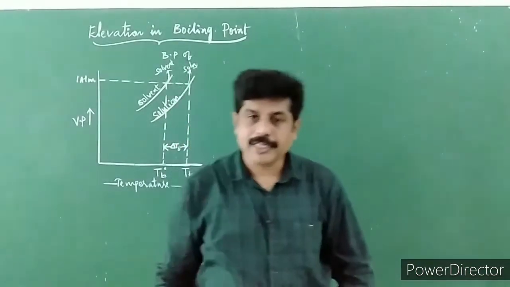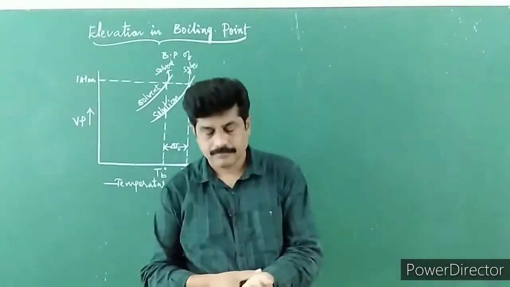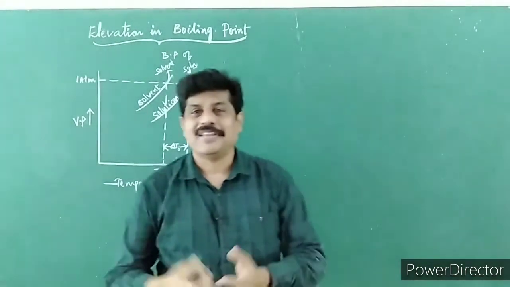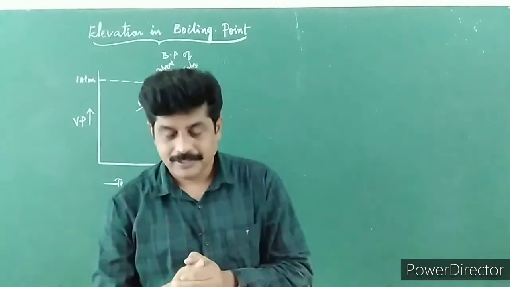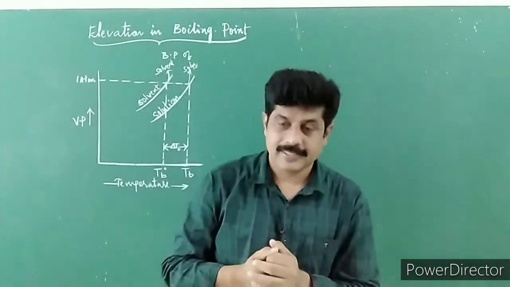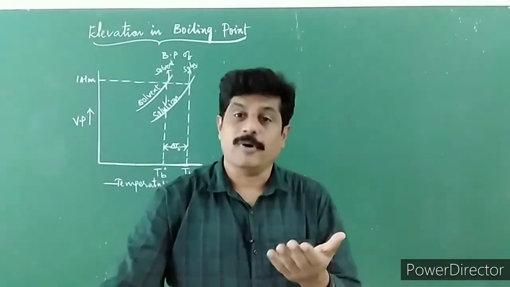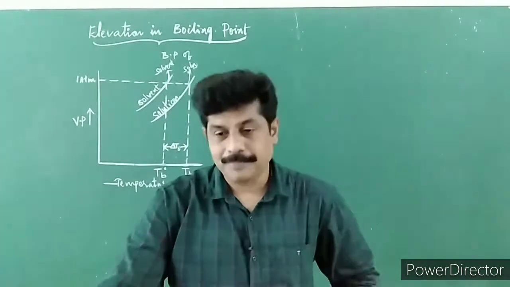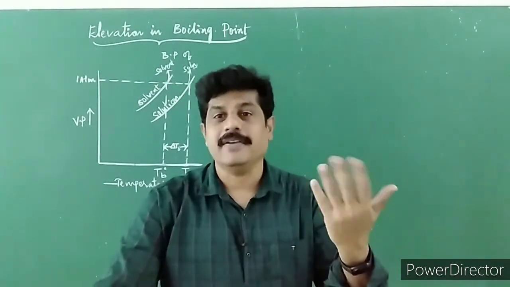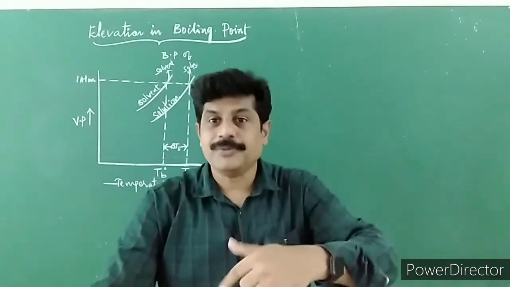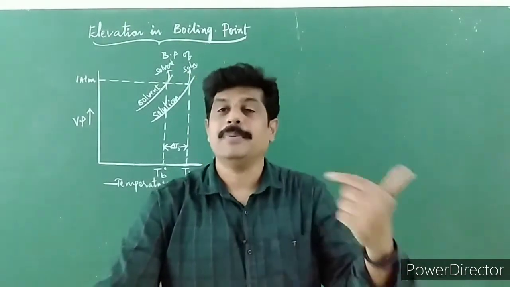The second colligative property is elevation in boiling point. Children, if anybody asks you what is meant by boiling point, you would define the minimum temperature at which liquid starts boiling is called boiling point. Remember, that is age-old definition. We need to define the boiling point in terms of vapor pressure.